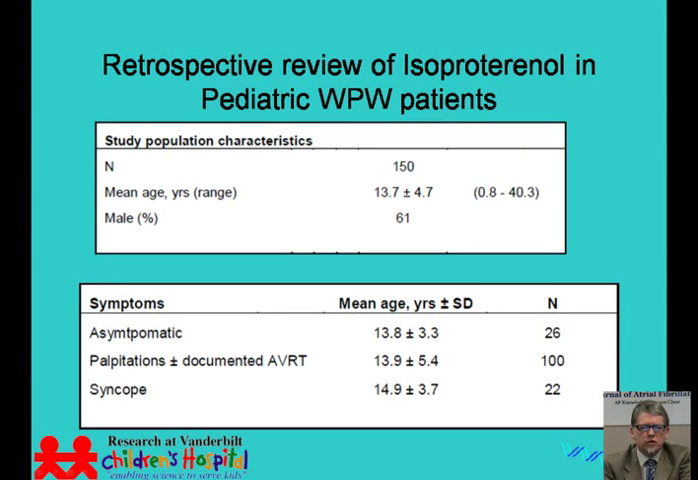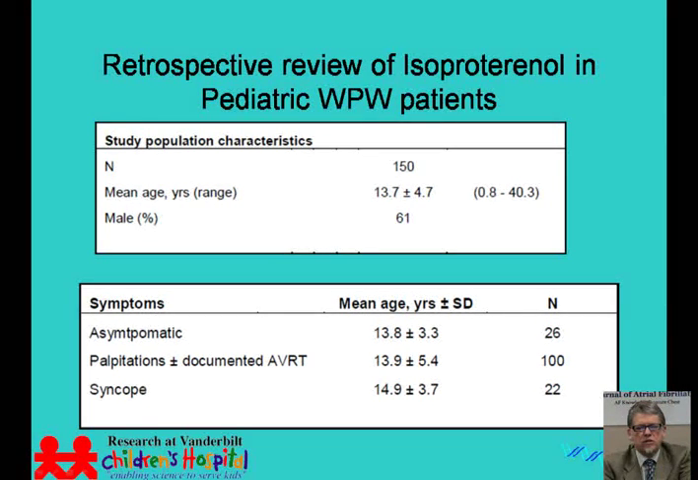Of those patients, 26 were asymptomatic. 100 had presented with palpitations and or documented reentrant tachycardia, and 22 patients had presented with a history of syncope. All patients underwent standard comprehensive electrophysiology testing, and in our facility, this is done standardly with propofol anesthesia. It's important to note that it has been studied that propofol does not itself attenuate accessory pathway conduction, whereas inhaled anesthetics have been shown to decrease accessory pathway conduction.